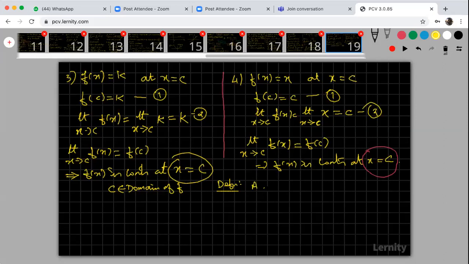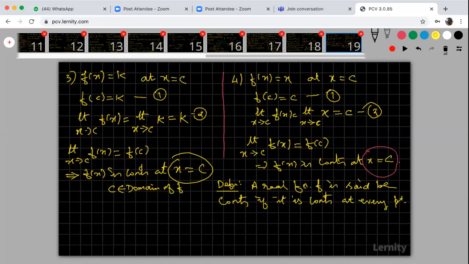A real function f is said to be continuous if it is continuous at every point in the domain of f.